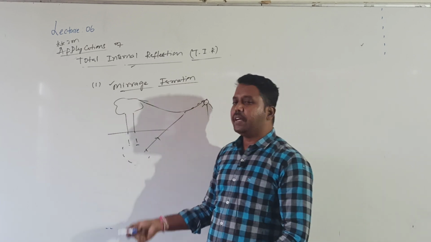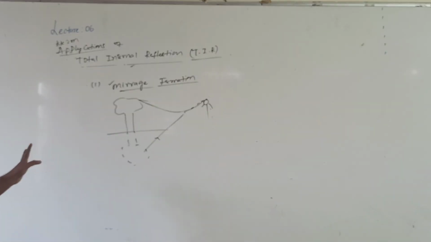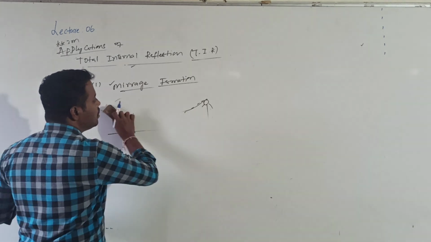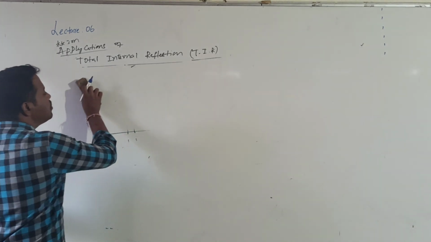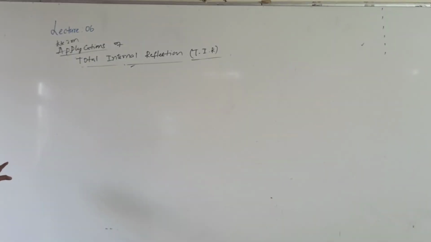So this is called a mirage. In a mirage, you should know it is an optical illusion which is formed due to total internal reflection. That is the first application.